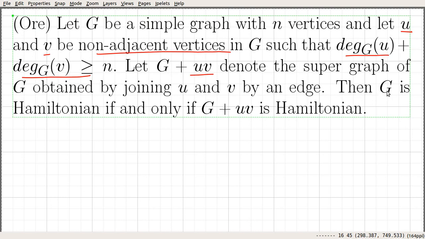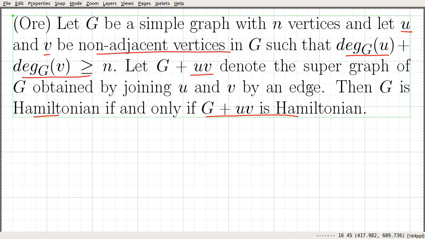Then the conclusion is: G is Hamiltonian if and only if G plus uv, the graph obtained by adding the edge between those non-adjacent vertices, is also Hamiltonian.